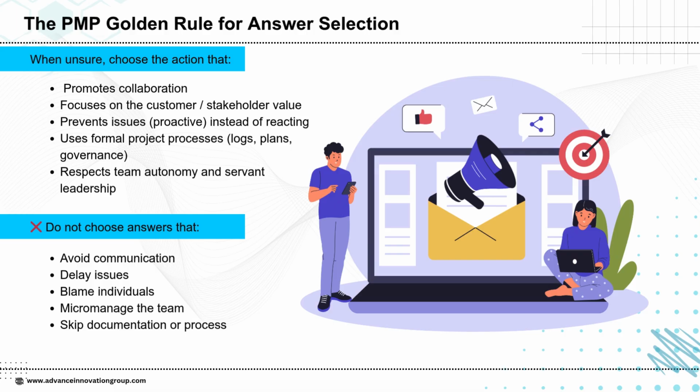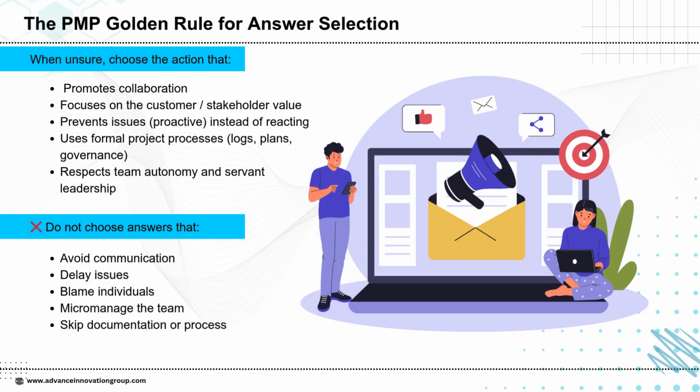These are always the PMI-style good choices, and PMI never supports actions that hide, delay, or avoid communication, postpone issues instead of addressing them, blame people, micromanage the team, ignore documentation, or skip formal processes.